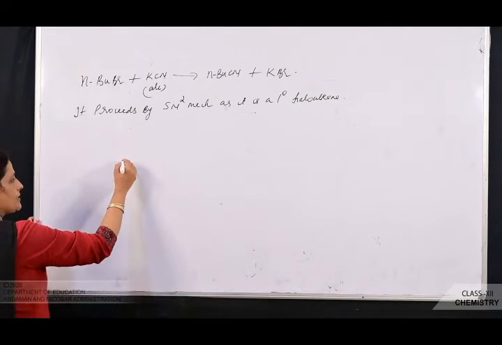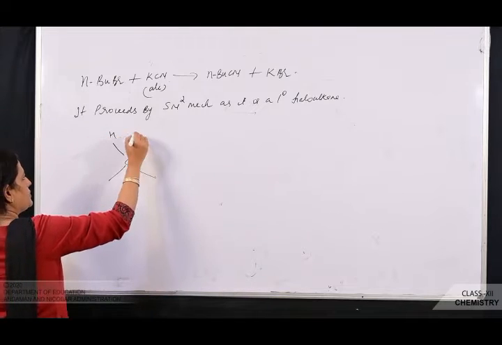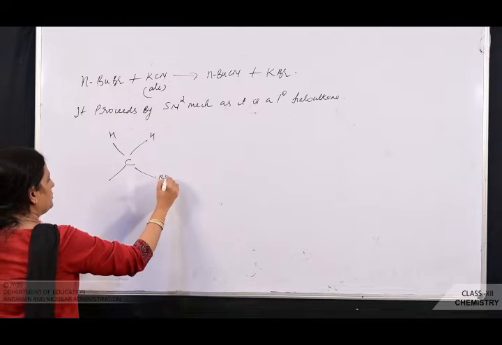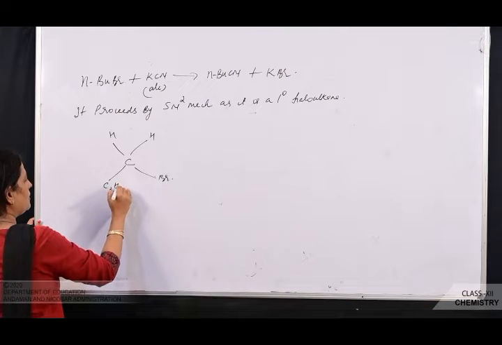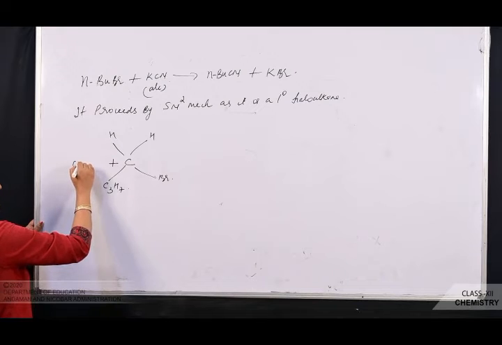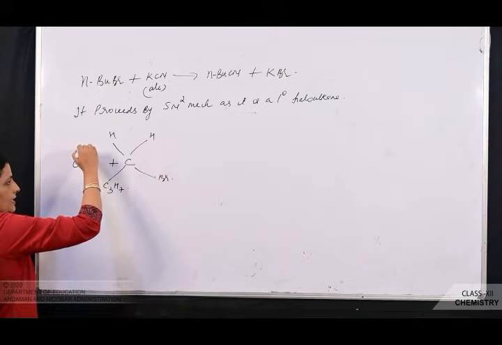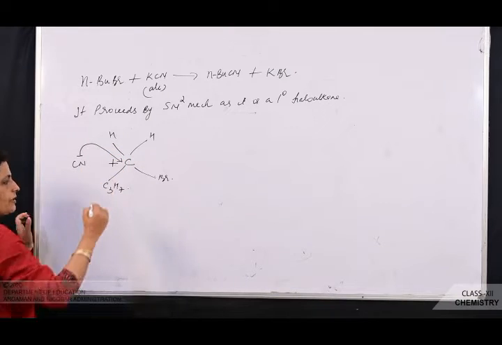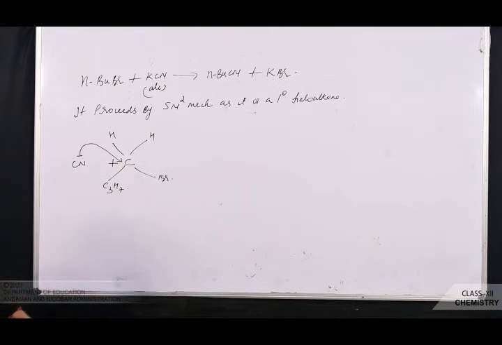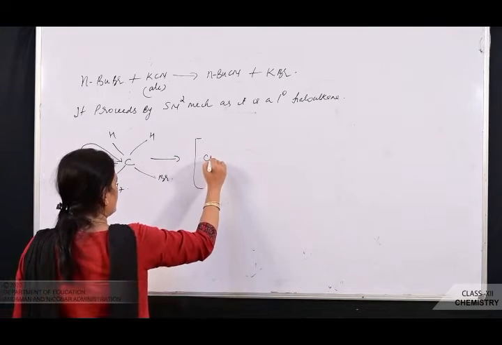Then you are going to make the structure. So here hydrogen, hydrogen. Here what will come? Br, and here what will come? C3H7. Now what is the nucleophile? It's CN minus. So in case of SN2 mechanism, the nucleophile attacks the carbon bearing the halogen from a side just opposite to the carbon halogen bond, which results in the formation of what? Transition state.